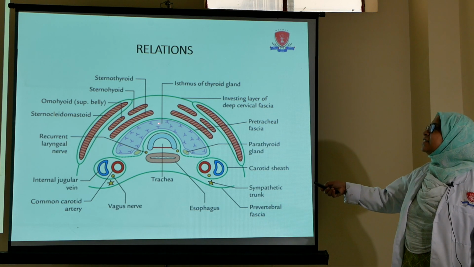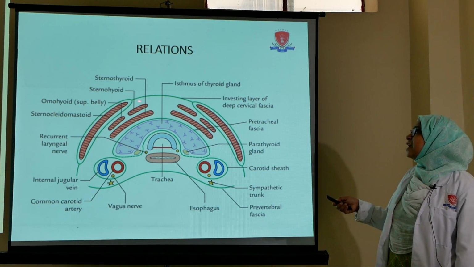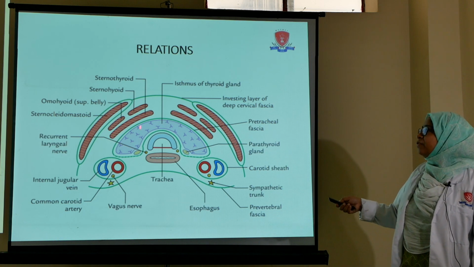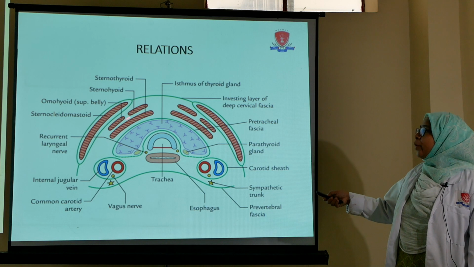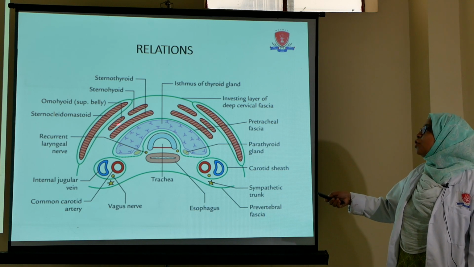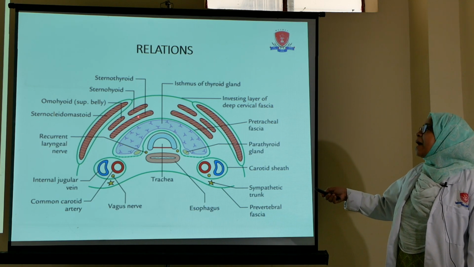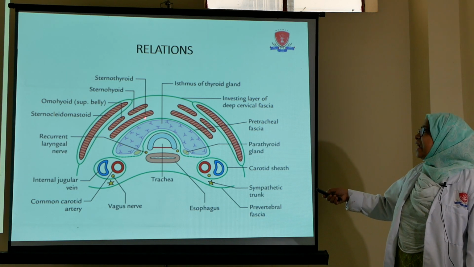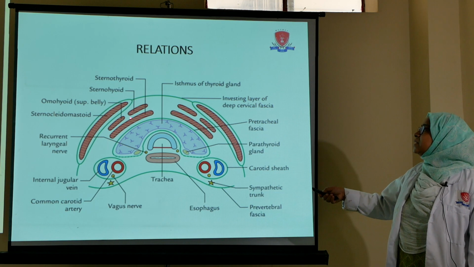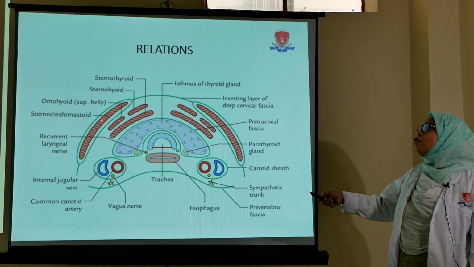This lateral surface is related with the strap muscles of the neck, that is the sternothyroid muscle, sternohyoid muscle and the superior belly of omohyoid. So these three strap muscles are related with this convex lateral surface.